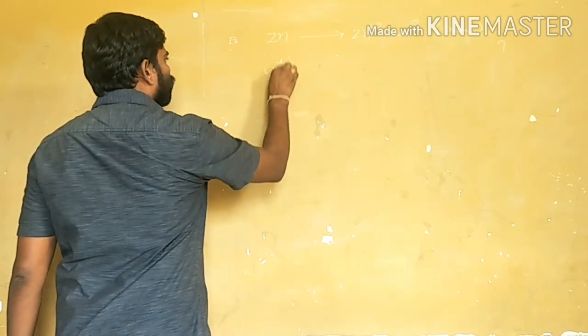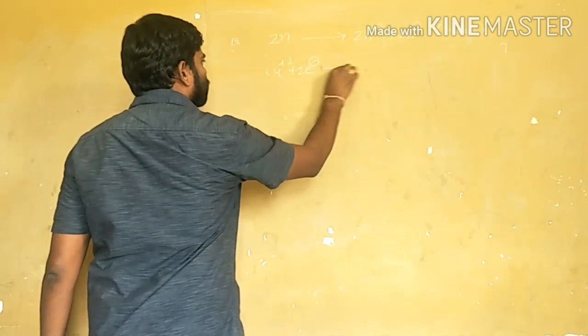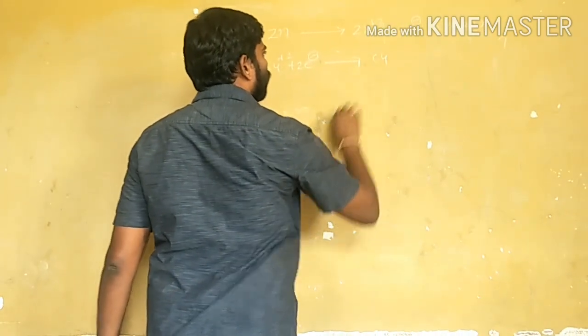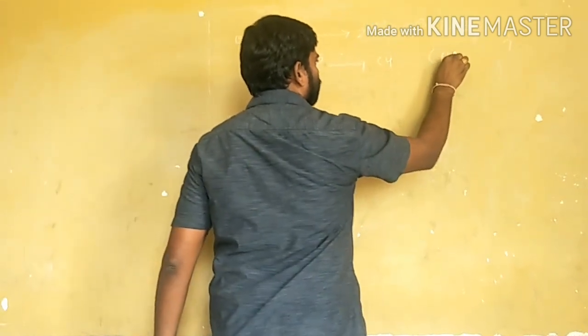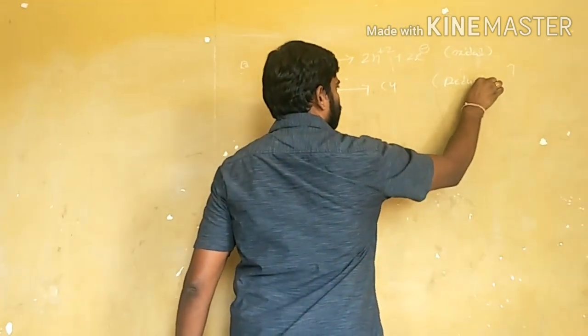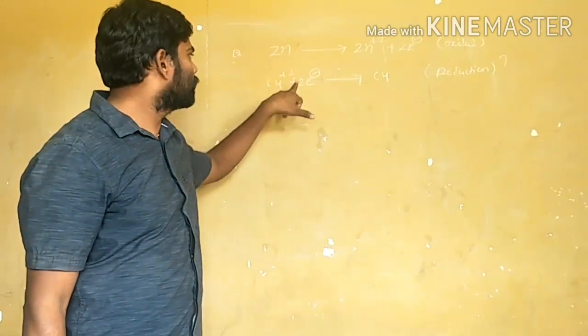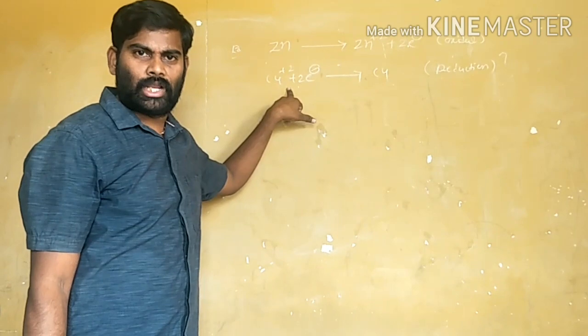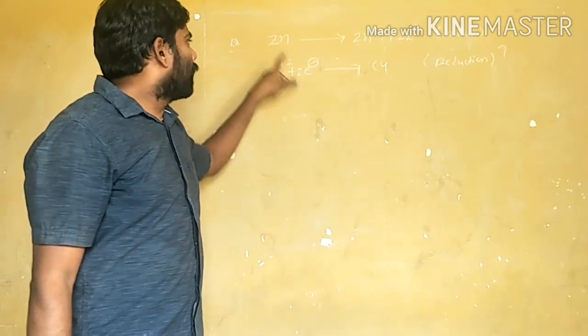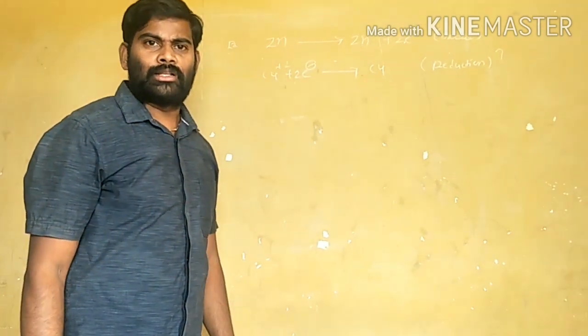Then copper plus 2, by gaining 2 electrons, produces the copper electrode. This is reduction. This is the oxidation half-cell reaction. This is the cathodic half-cell reaction. By combining these two, we get the total cell reaction.